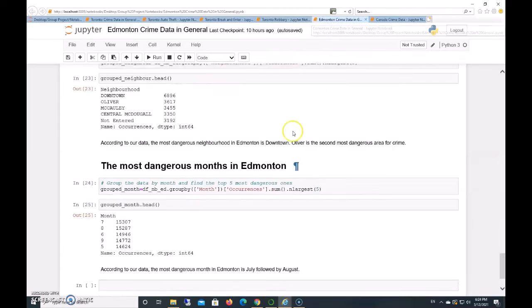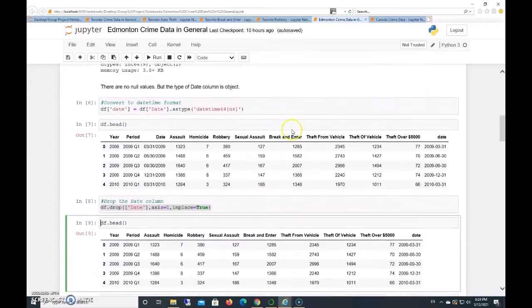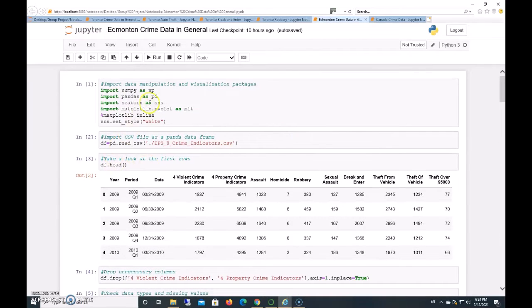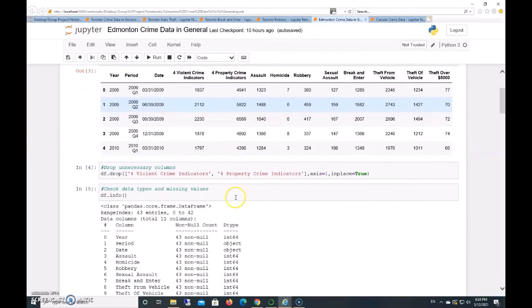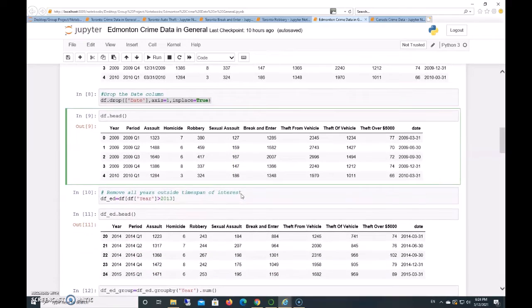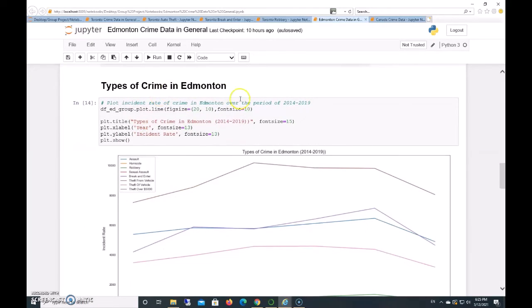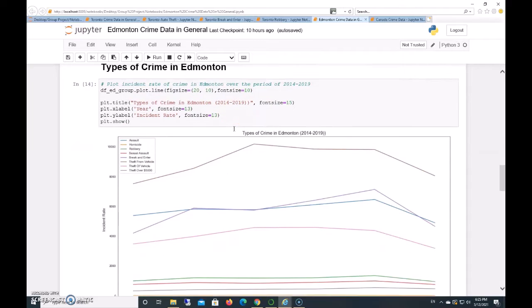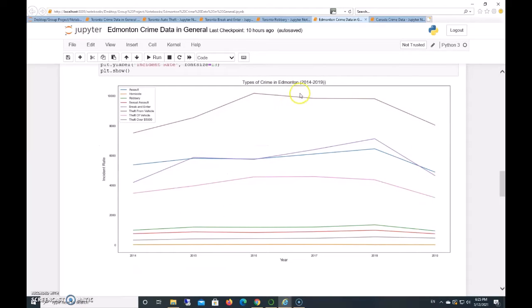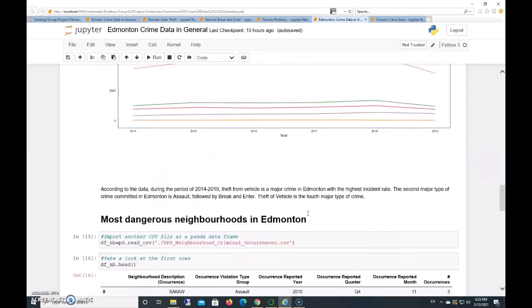and 2 a.m. In order to compare Toronto data to Edmonton data, I used the Edmonton open source data here. I did a high-level comparison. You can see I plotted the types of crime in Edmonton over the past 5 years. The highest incidence of crime is theft from vehicle, followed by assault, then break and enter, and the fourth one is theft of vehicle.